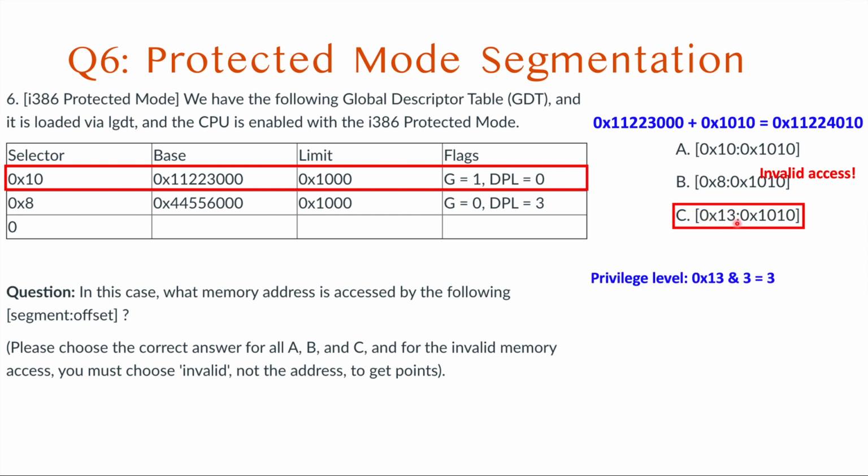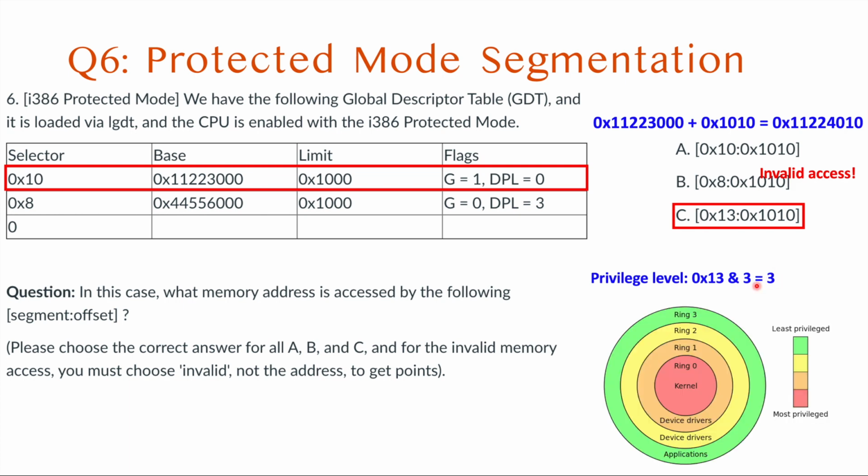We have a segment selector 0x13, and if we take the last 2 bits, to do that, you can just apply an AND operation with number 3. Because 3 is 11 as a binary number, the result is 3, so that means our privilege level is 3. In the ring levels, ring 3 is for applications, the user level, and ring 0 is the kernel level. So ring 3 can never access memory of ring 0. That's the ring protection level.